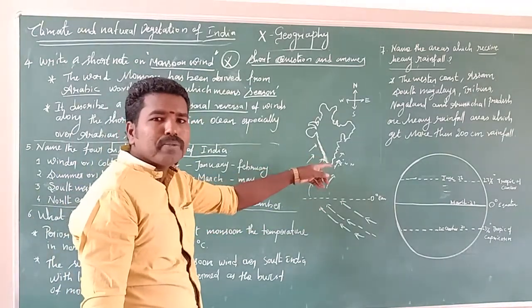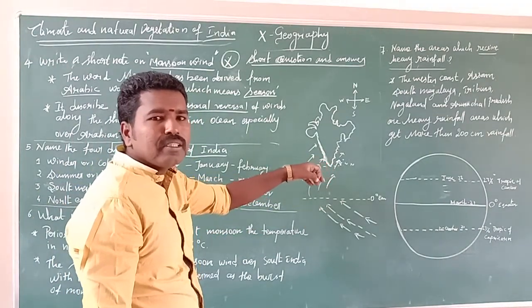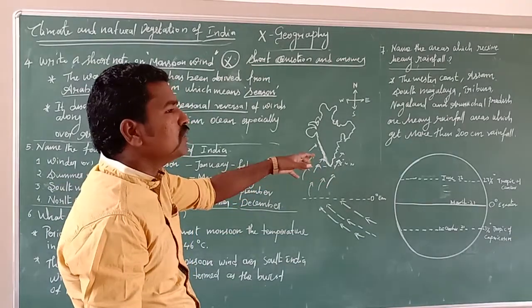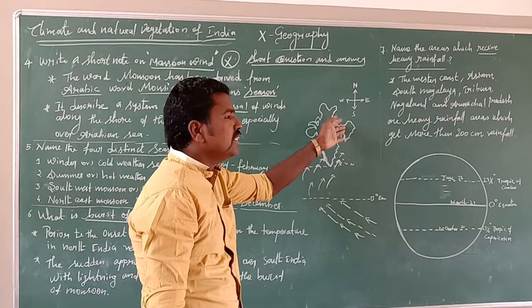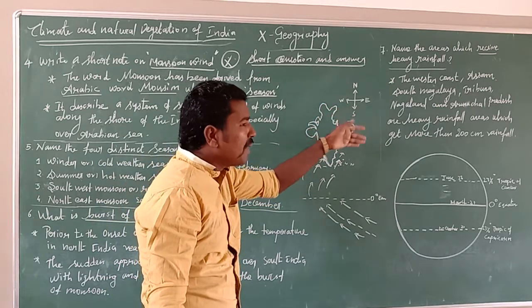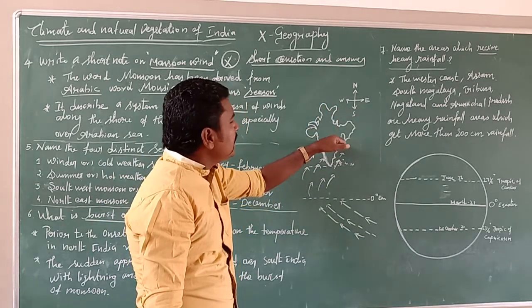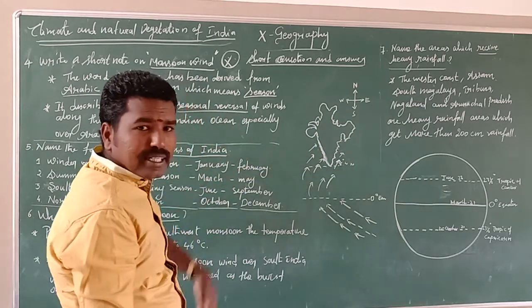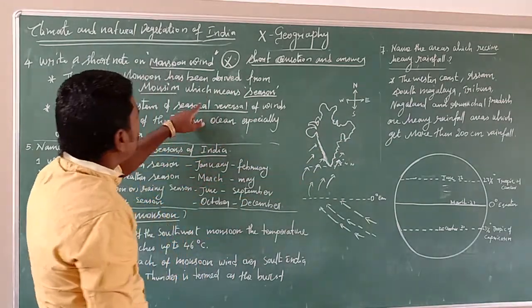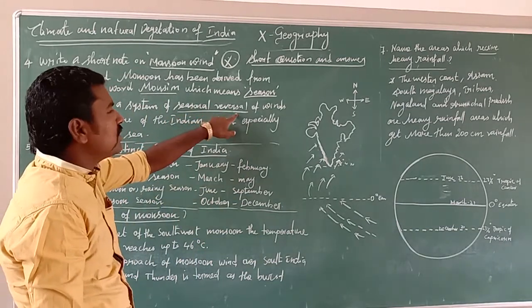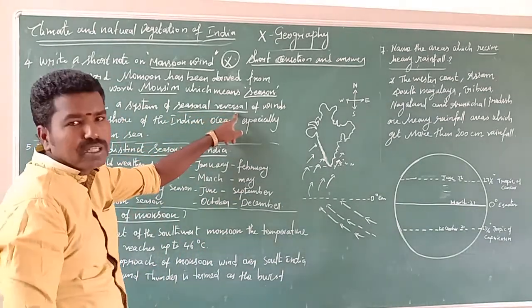From June to September it goes towards North India and gives rainfall to the entire India, and again comes back from North India to South India in November and December. That's why it is called a seasonal reversal wind. It's a reversal wind or retreating monsoon.